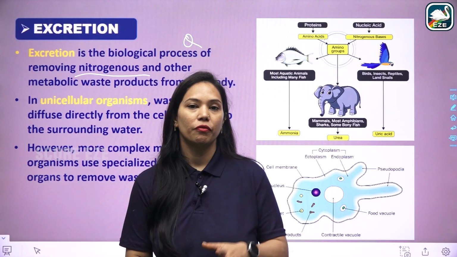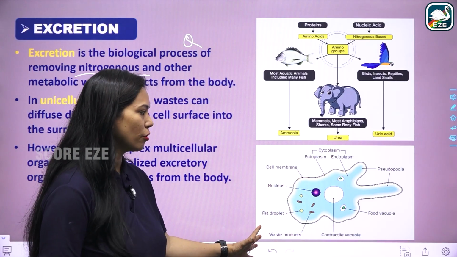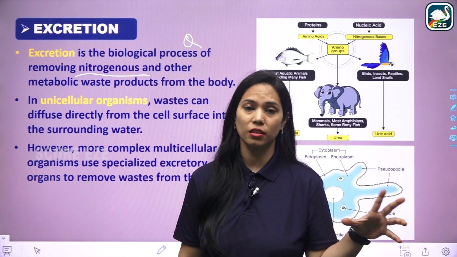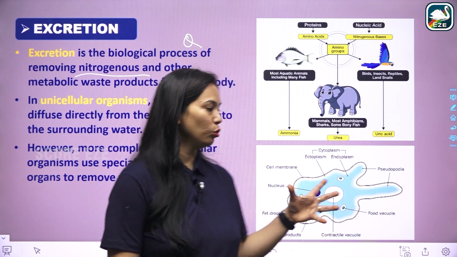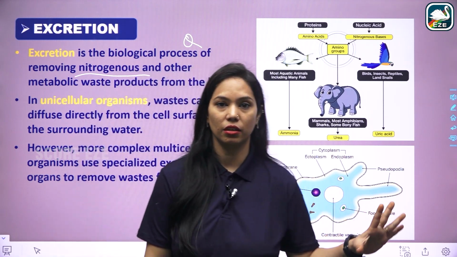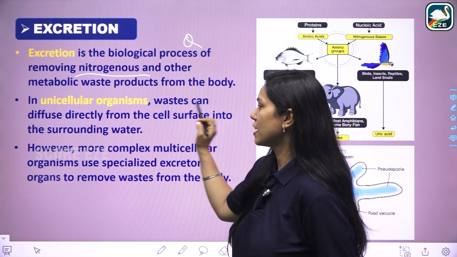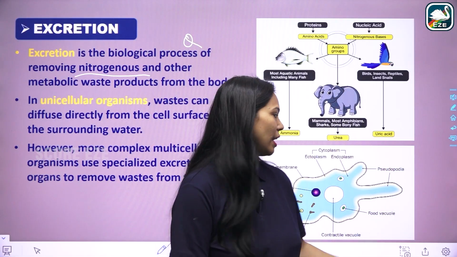We know that we have two types of organisms, unicellular organisms and multicellular organisms. In unicellular organisms there are no specialized organs for the purpose of excretion. They do this process with the help of the plasma membrane itself, with the help of diffusion directly. So, waste can diffuse directly from the cell surface into the surrounding water, like amoeba.